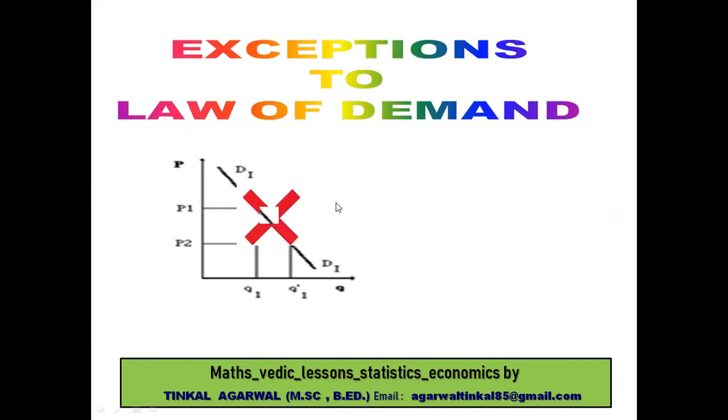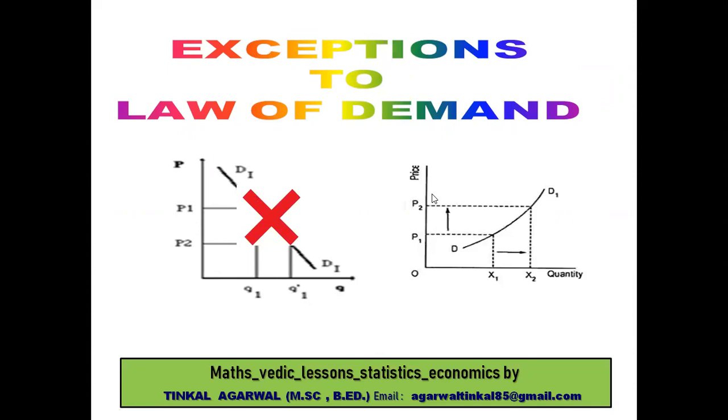But there is an exception, where the demand curve is not negatively sloped, but positively sloped. So when price rises from P1 to P2, quantity demanded increases from X1 to X2. Or we can say when the price falls from P2 to P1, the quantity demanded falls from X2 to X1, or OX2 to OX1. That's why there's a positive relation. When the price rises, quantity demanded also increases, and when the price decreases, quantity demanded also decreases. So there's a positive relation between price and quantity demanded. That's why the demand curve is positively sloped.